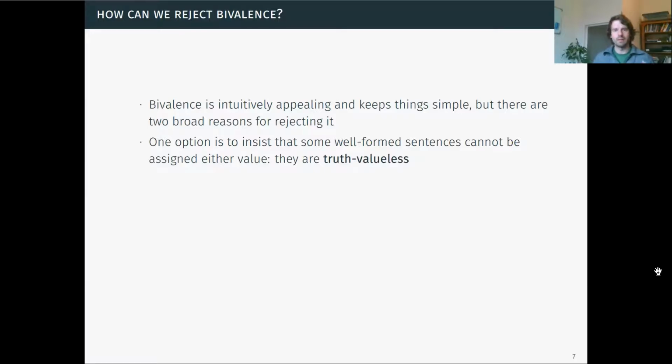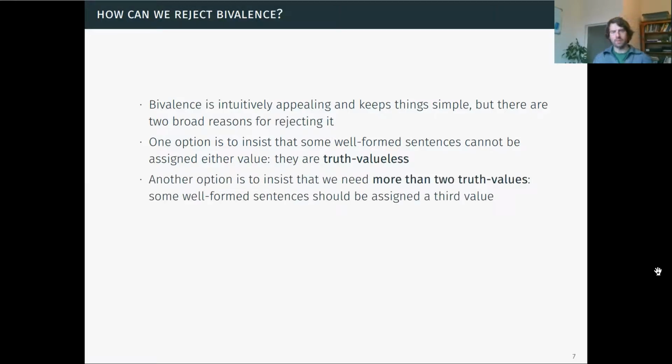So one option is to insist that there are some well-formed sentences that cannot be assigned either of the 2 values. They are truth valueless. It would be inappropriate to assign them either the value true or the value false. We simply shouldn't accept doing that. Now, we do that for certain things we might think of as sentences. If there's a nonsense sentence, we might not want to assign it a truth value. But we might say that a nonsense sentence is not actually well formed. The idea here is that there are some sentences that are completely fine in their own right and are expressing something, but nevertheless we cannot assign either the value true or the value false to.